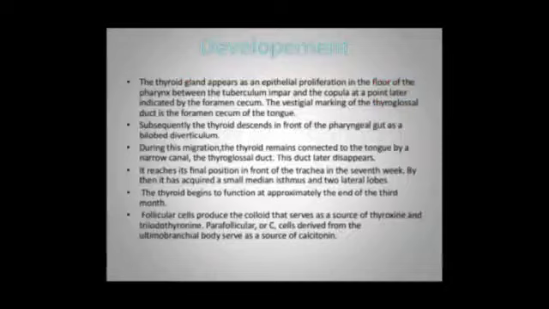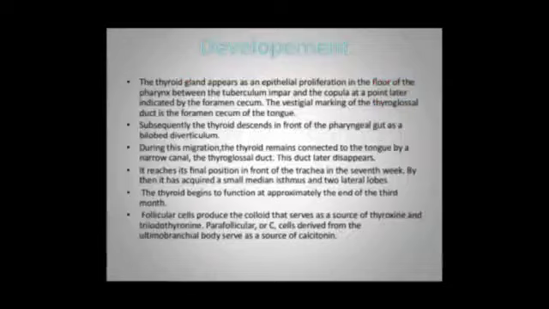Development. Thyroid gland appears as an epithelial proliferation or as a diverticulum in the floor of pharynx between the tuberculum impar and the copula, at the point indicated by foramen cecum. The vestigial marking of the thyroglossal duct is the foramen cecum of tongue.